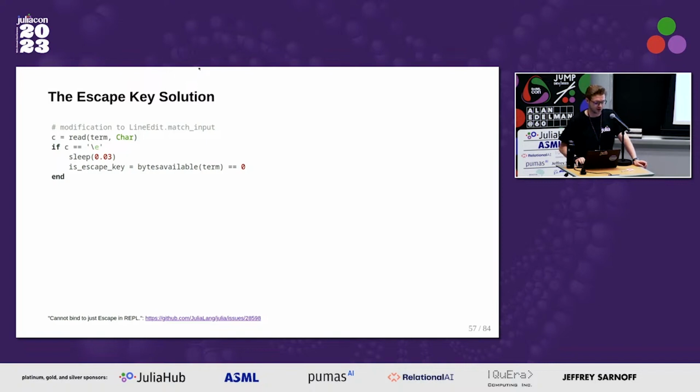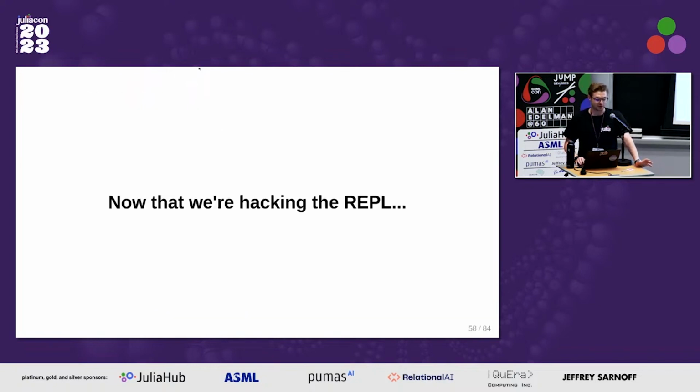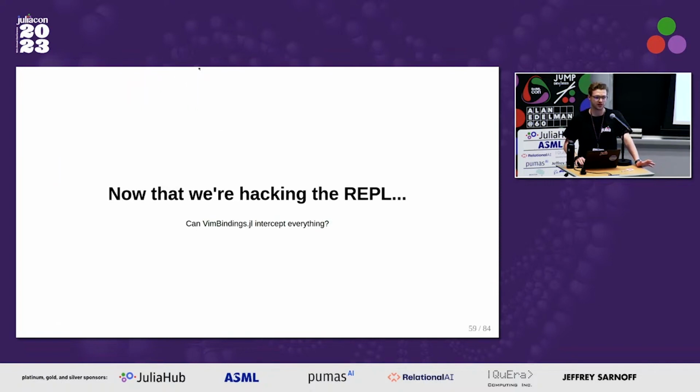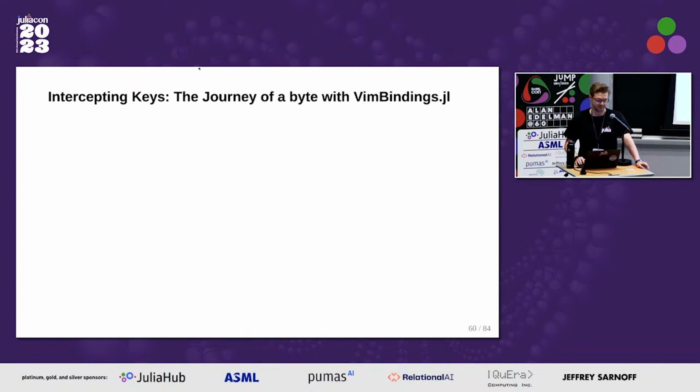or whether it was an escape key. So I started modifying the REPL code, which maybe isn't a good thing to do as a package, right? But since I was doing it anyways, could I just start intercepting more? So the answer is yes, that's what VimBindings does.